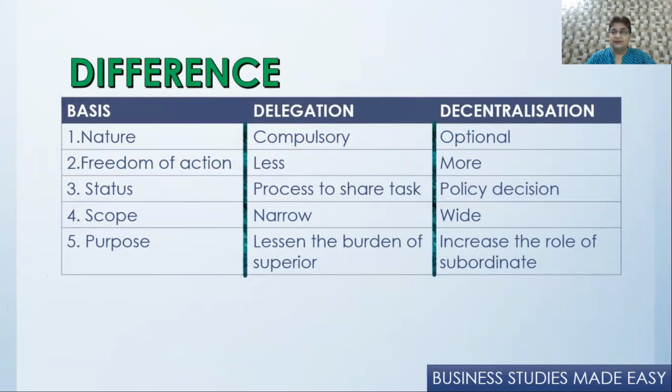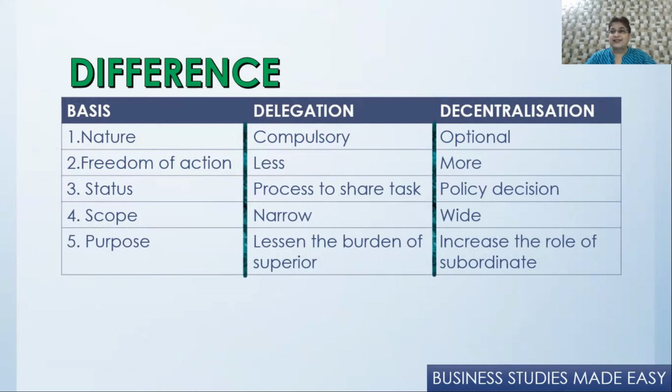First is the nature. Delegation is compulsory and it is for routine work, and decentralization is optional. Remember, there can be centralization also. Then freedom of action. Now the subordinate doesn't have too much freedom. He still has to listen to everything that the superior says. He just is doing the work of the superior. So freedom is less. Whereas in decentralization, you have all the freedom. Like the manager said, go and buy stationery for 2,000. So you can go and buy whatever you want. You have full freedom.